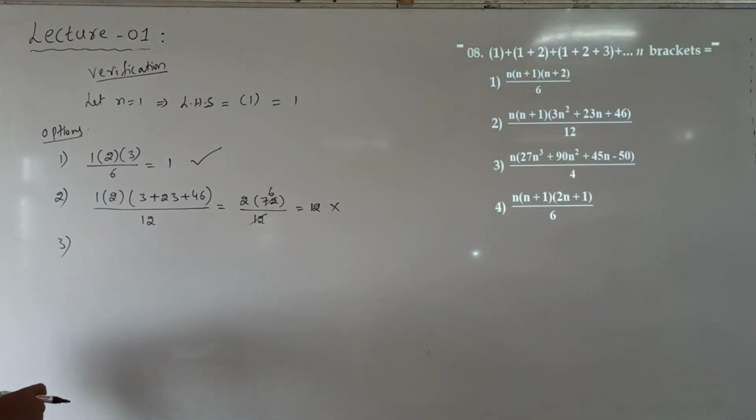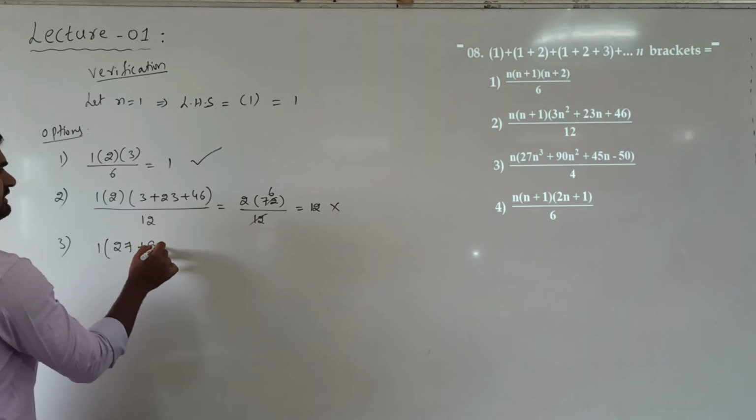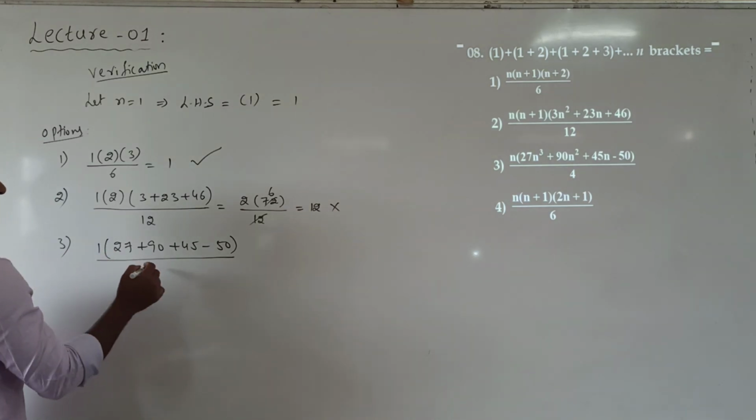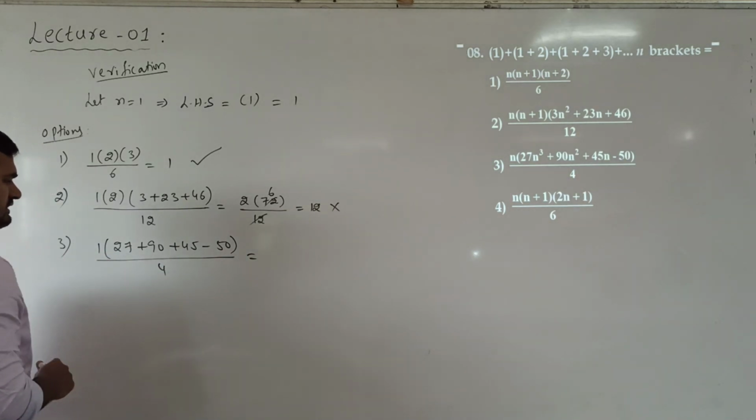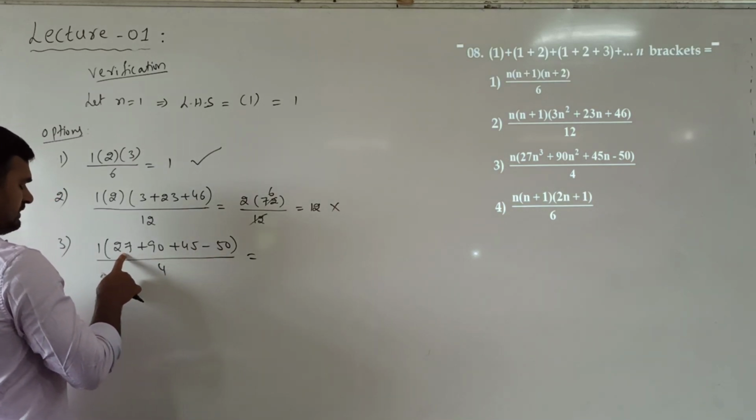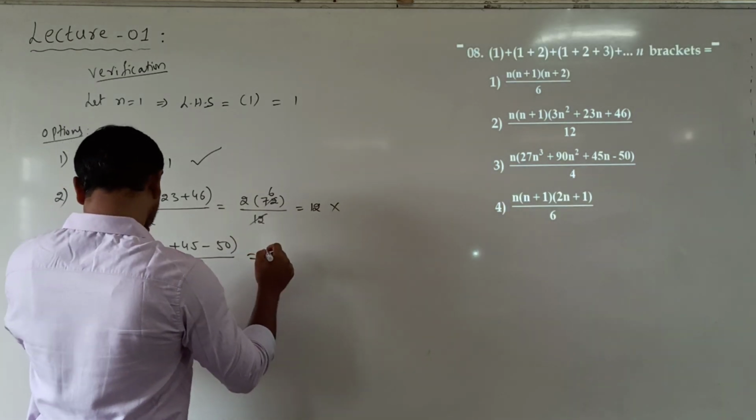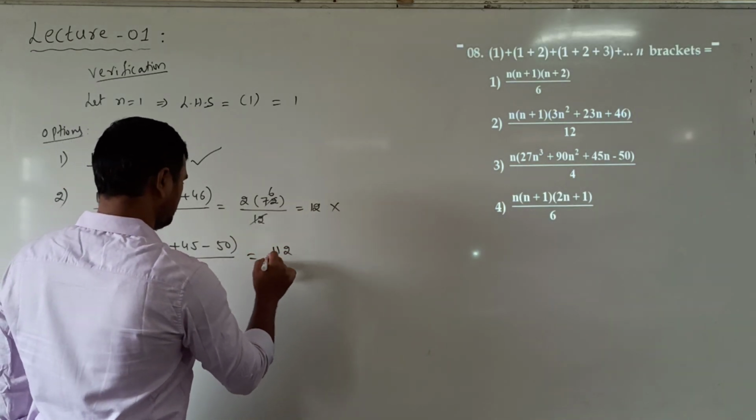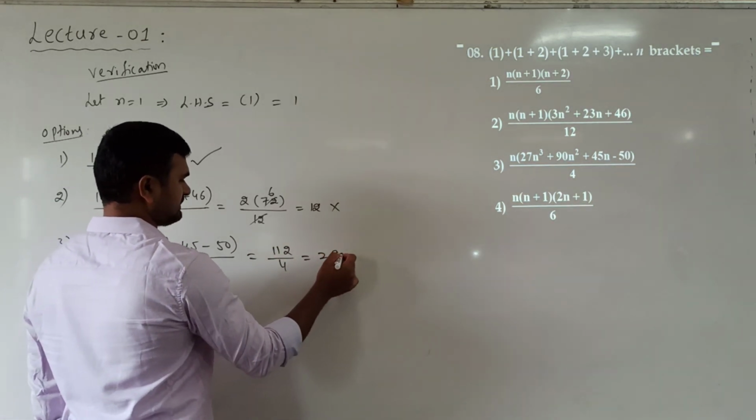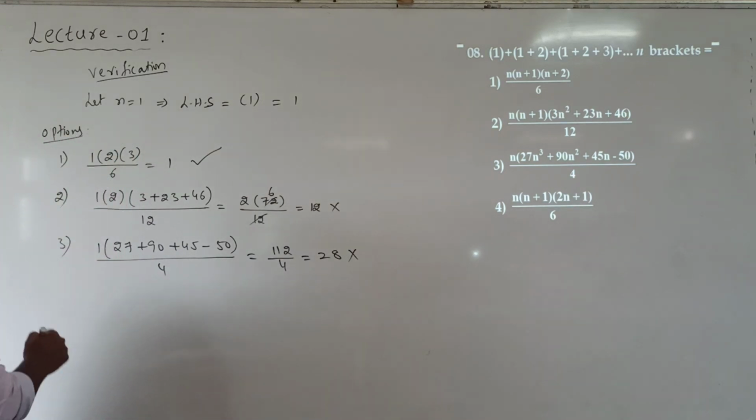Next, third option, n is 1. 27 plus 90 plus 45 minus 50 divided by 4. So how much do we get here? 112 by 4, which is 28. So we are getting 28. So the third option is also wrong.